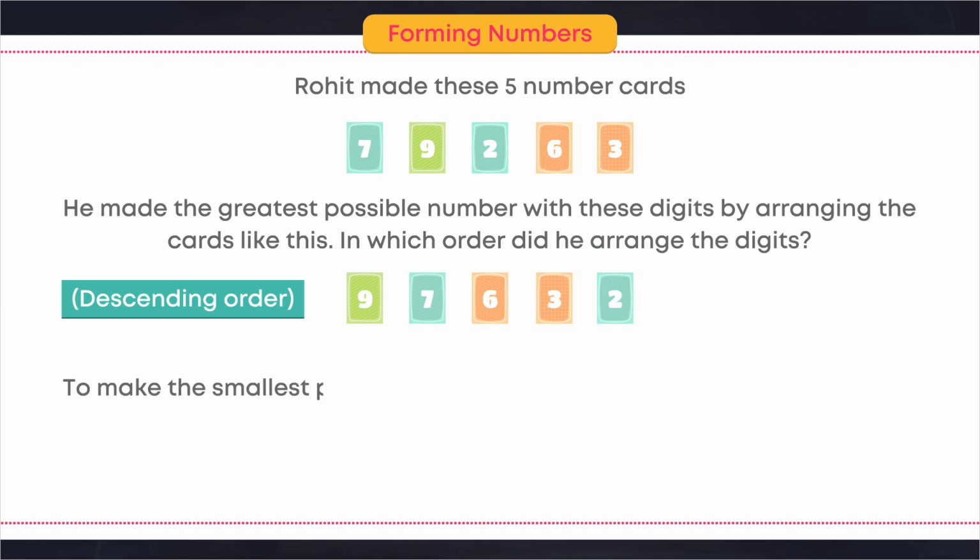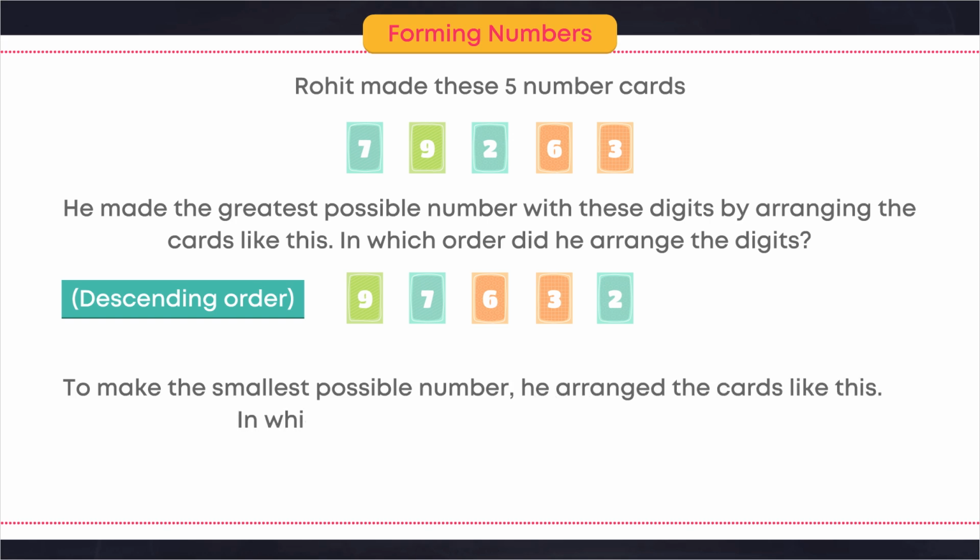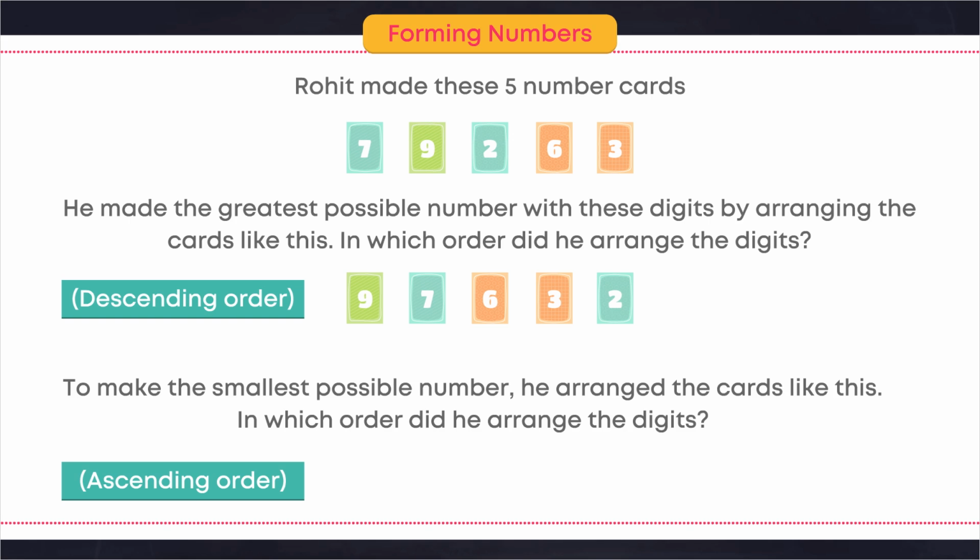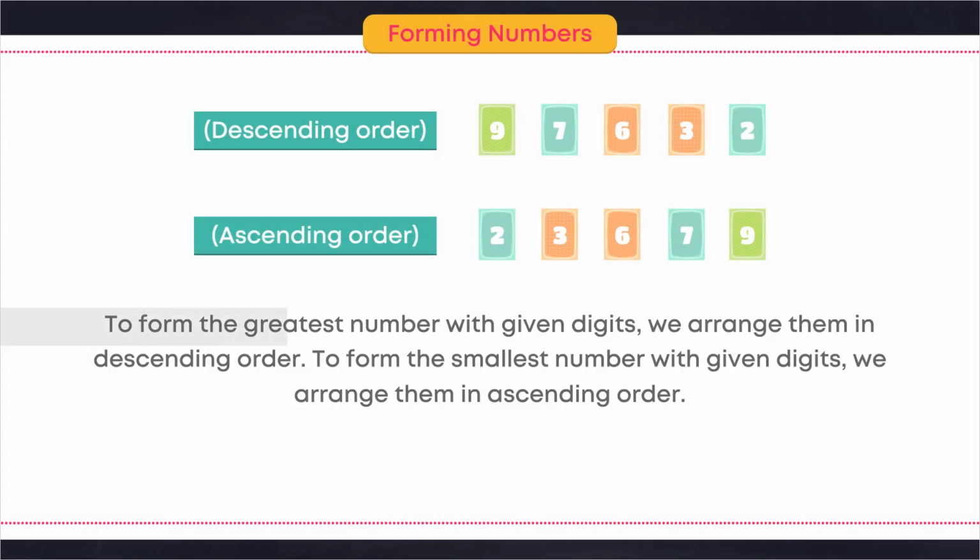To make the smallest possible number, he arranged the cards like this. In which order did he arrange the digits? Ascending order. 2, 3, 6, 7, 9. To form the greatest number with given digits, we arrange them in descending order. To form the smallest number with given digits, we arrange them in ascending order.